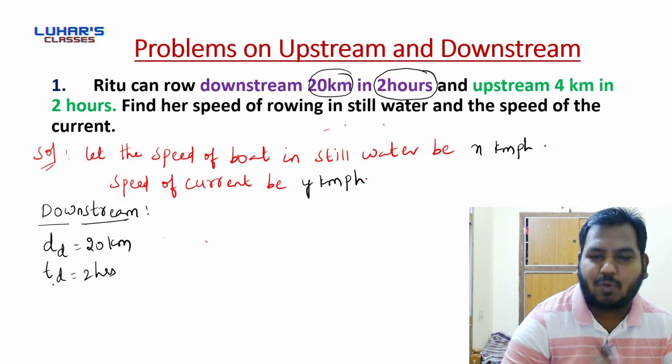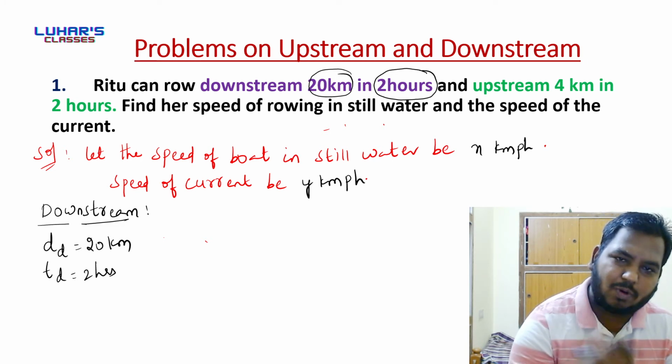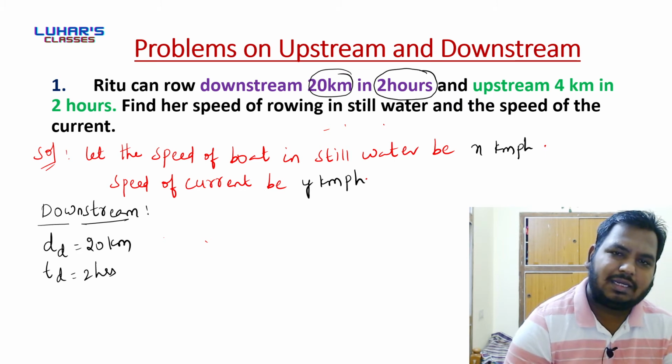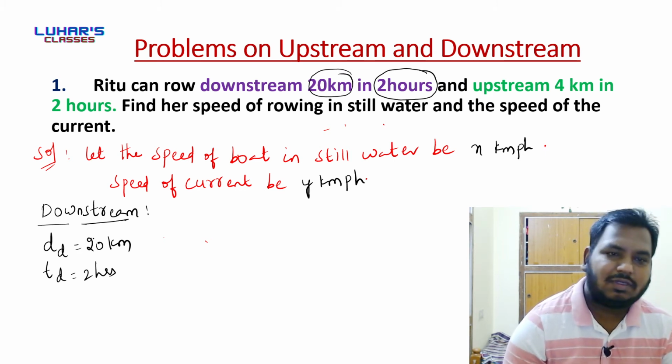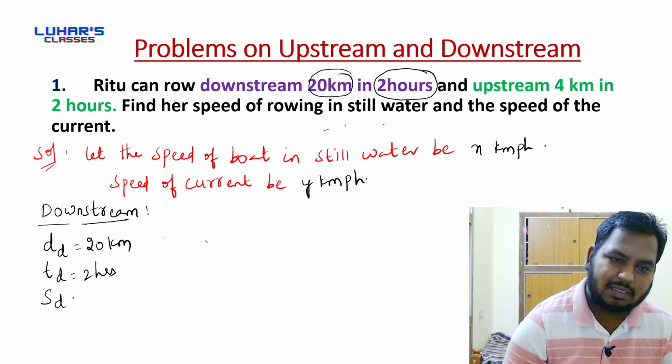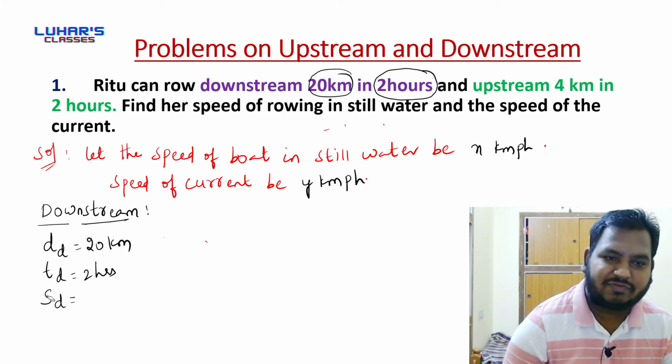What is the meaning of downstream? In case of downstream, the boat and water move in same direction. Now we had distance, we had time, we need speed. So can I know the speed of boat in case of downstream?